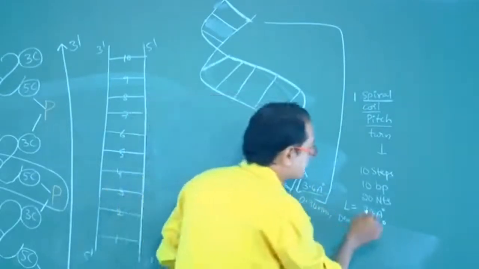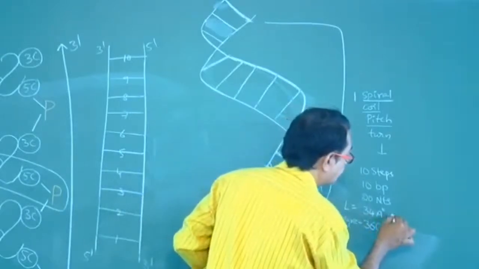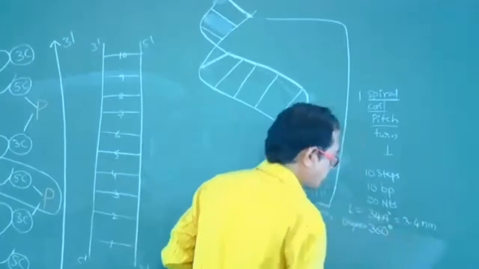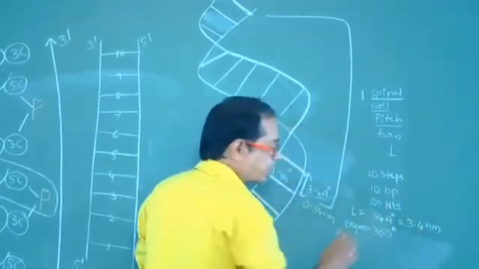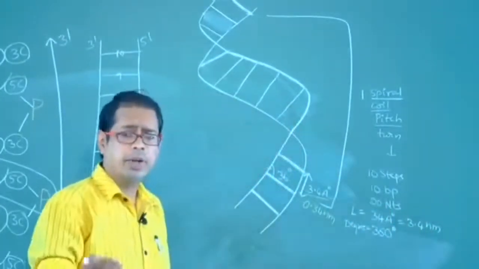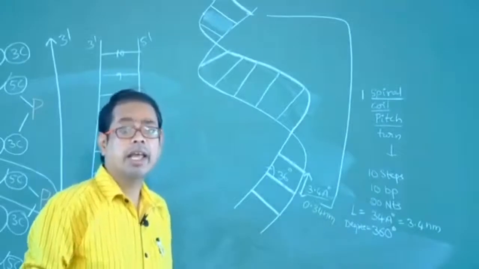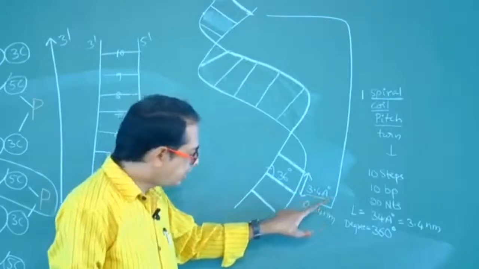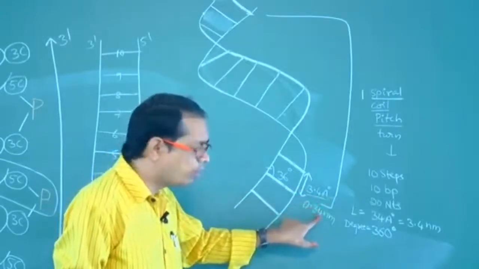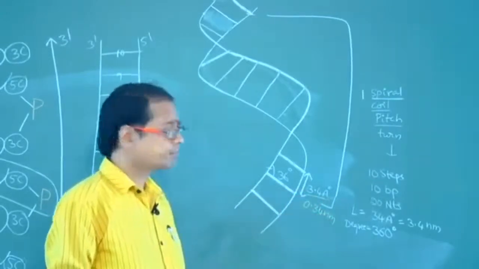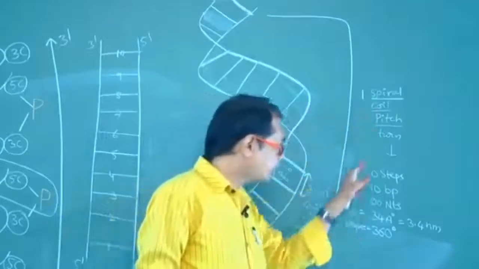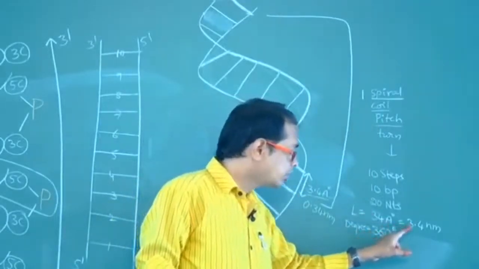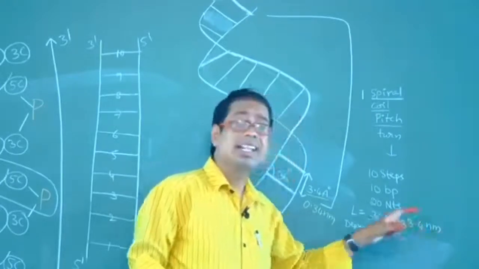The length of one turn is 34 angstroms, which is equal to 3.4 nanometers.